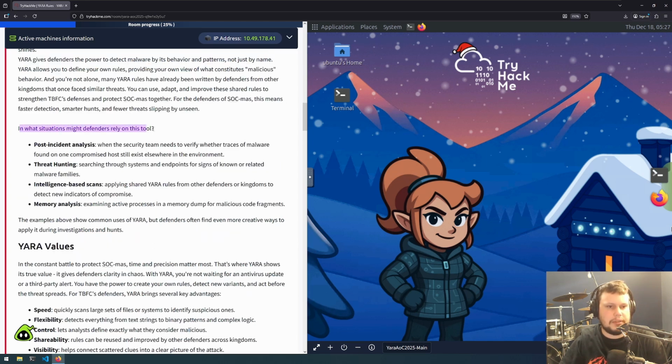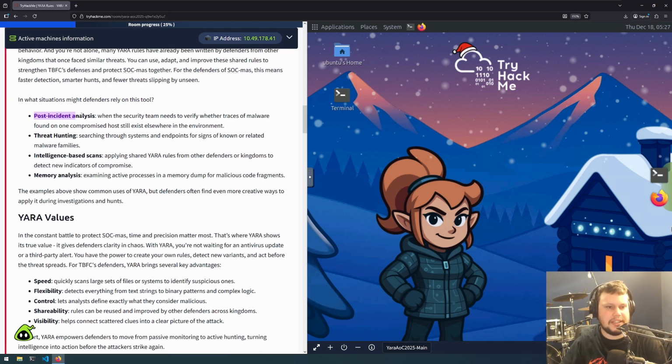So in what situations might defenders rely on this tool? Post-incident analysis: when the security team needs to verify whether traces of malware found on one compromised host still exist elsewhere in the environment. Threat hunting: searching through systems and endpoints for signs of known or related malware families. Intelligence-based scanning: applying shared YARA rules from other defenders or kingdoms to detect new indicators of compromise. And memory analysis: examining active processes in a memory dump for malicious code fragments.